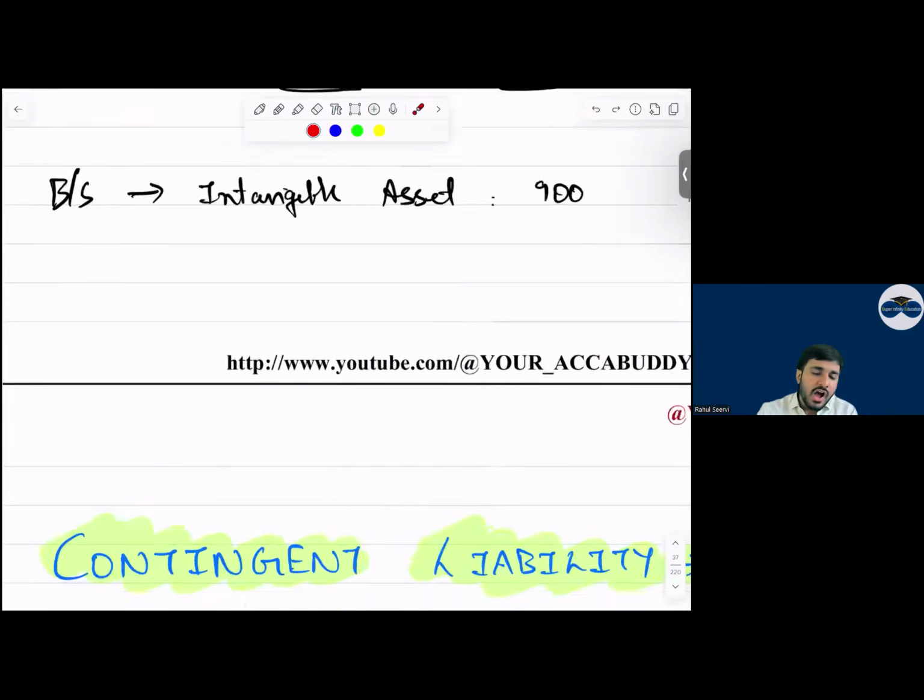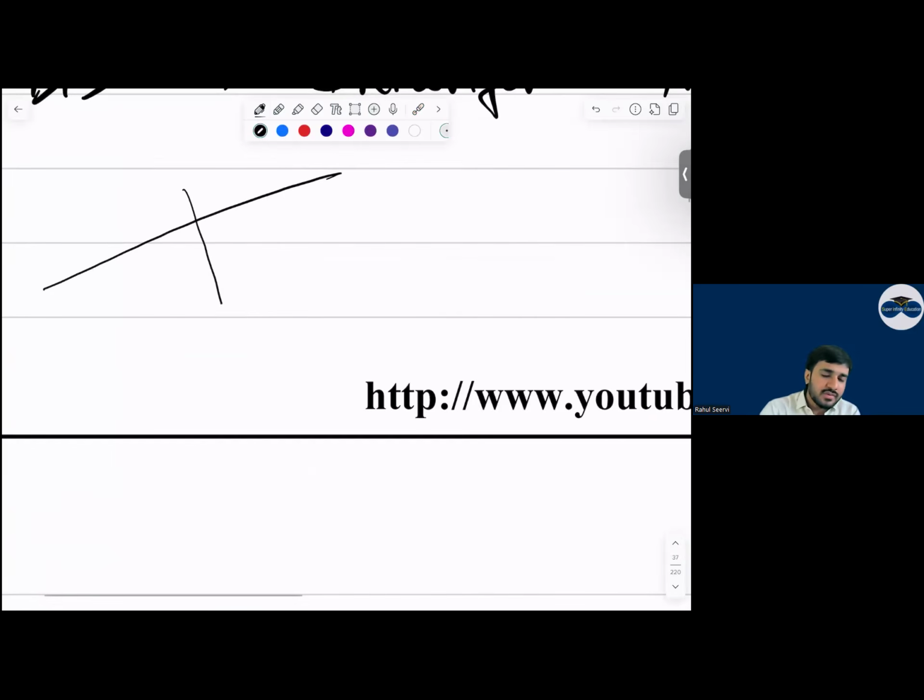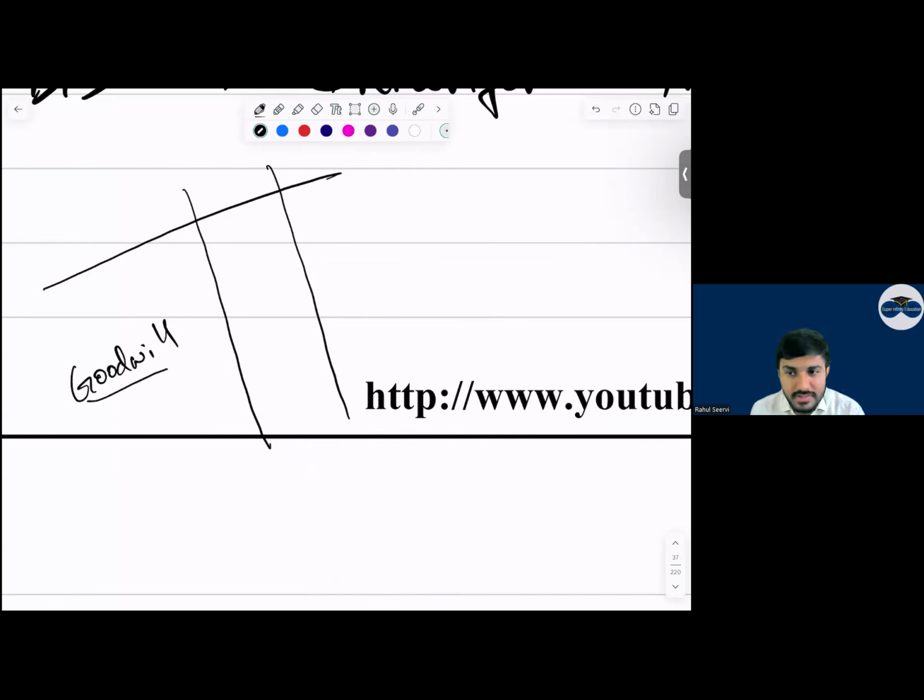Now see, everyone. How will you do the adjustment vertically? Tell me. The goodwill is already calculated, everyone. The goodwill is calculated, but this was not adjusted. The contingent liability, sorry, my bad. The contingent liability was not adjusted. In that case, what will you do?